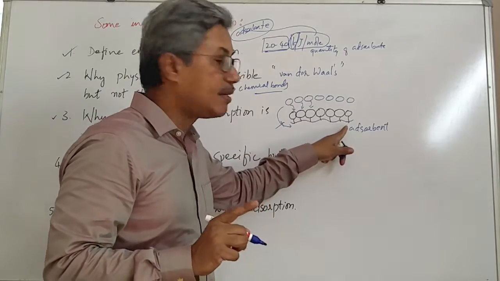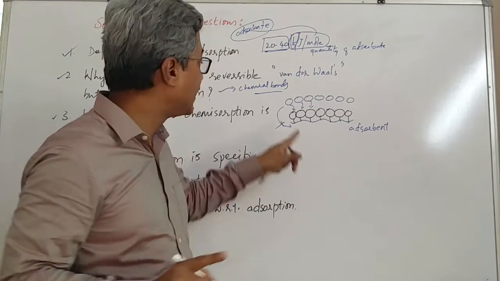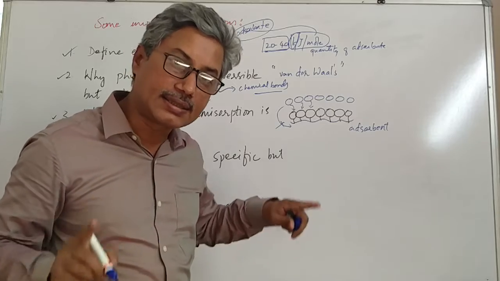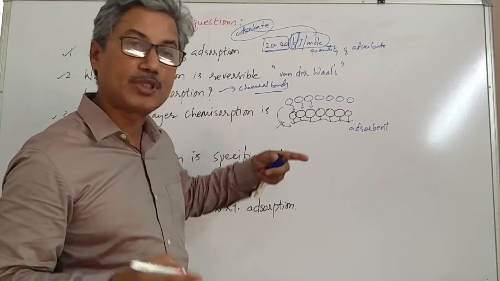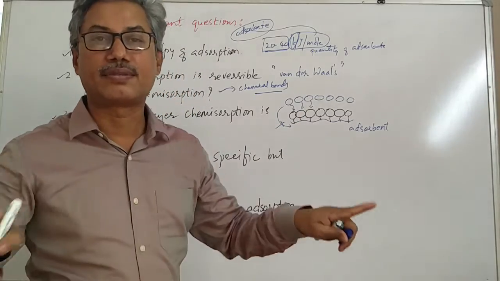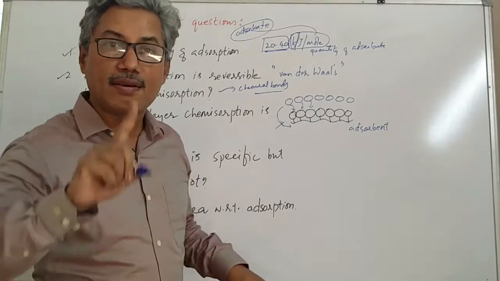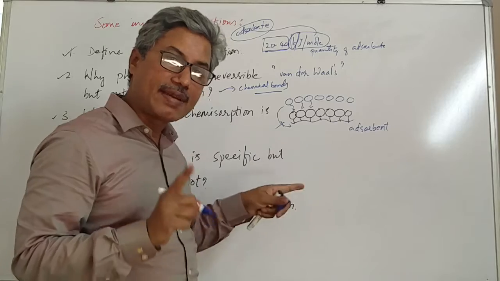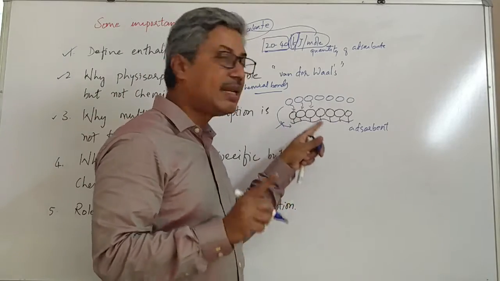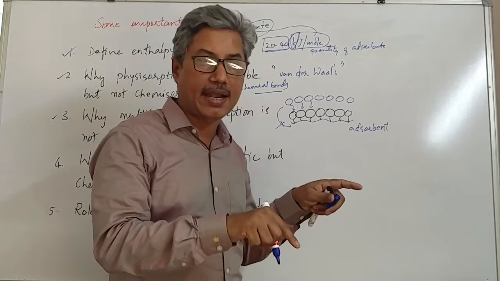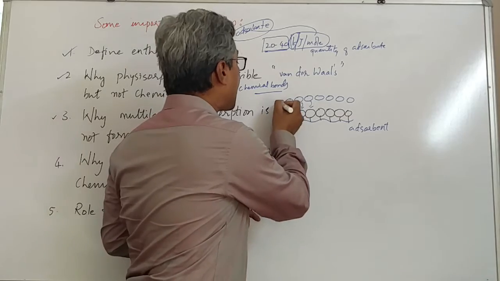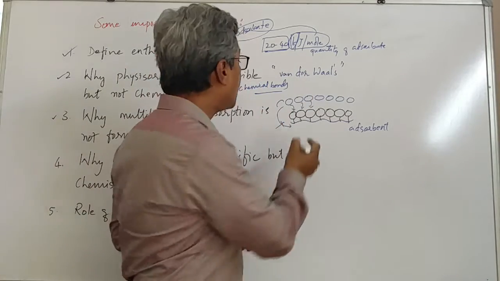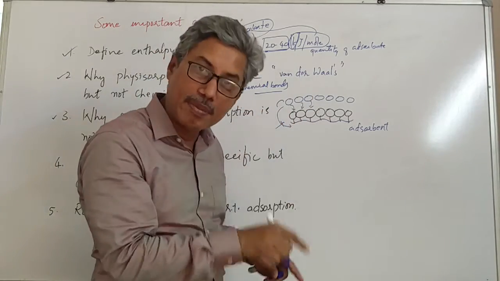Because already a strong bond is formed between the first layer particles and this adsorbent. Hence chemisorption has occurred already. That means the surface area is covered fully. For the second layer particles, the next available area is only the surface of the first layer particles. That is why the second layer and subsequent layer particles cannot sit on the adsorbent.